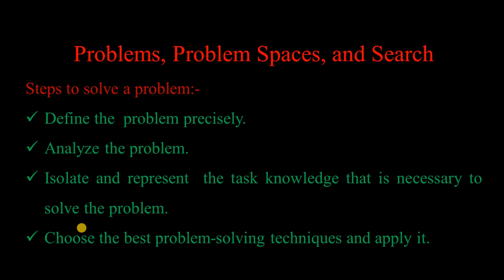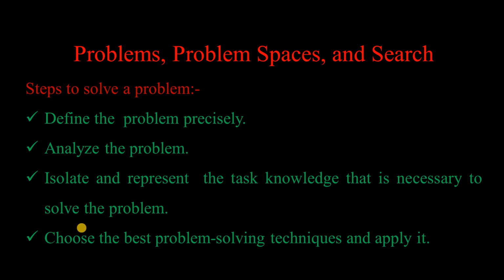That's the first step. And coming to the next important step, that is analyze the problem. This means a few very important features can have an immense impact on the appropriateness of various possible techniques for solving the problem. So we have to analyze the problem and identify which features are more relevant to solve it. When we are playing chess, we are checking what the rules are, and what the final conditions are to win this game. So we are tracking the rules which are to be used in order for winning this game.